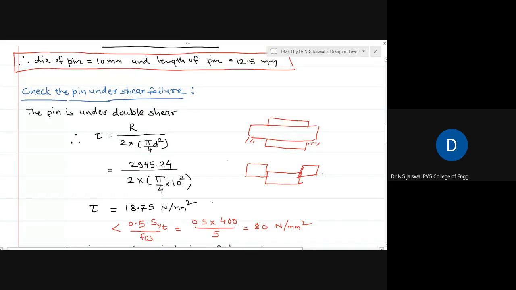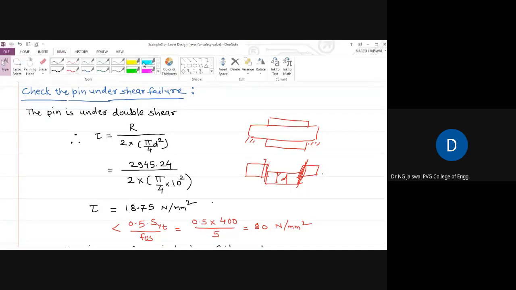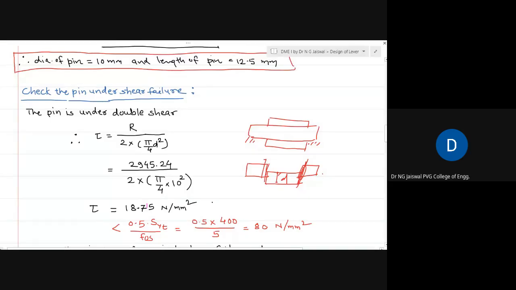There are 2 such areas. One area is here, pi by 4 d square. The other area is here, pi by 4 d square. So 2 times pi by 4 d square, where d is the diameter of this pin. Putting all the relevant numbers, you can get tau is equal to 18.75.